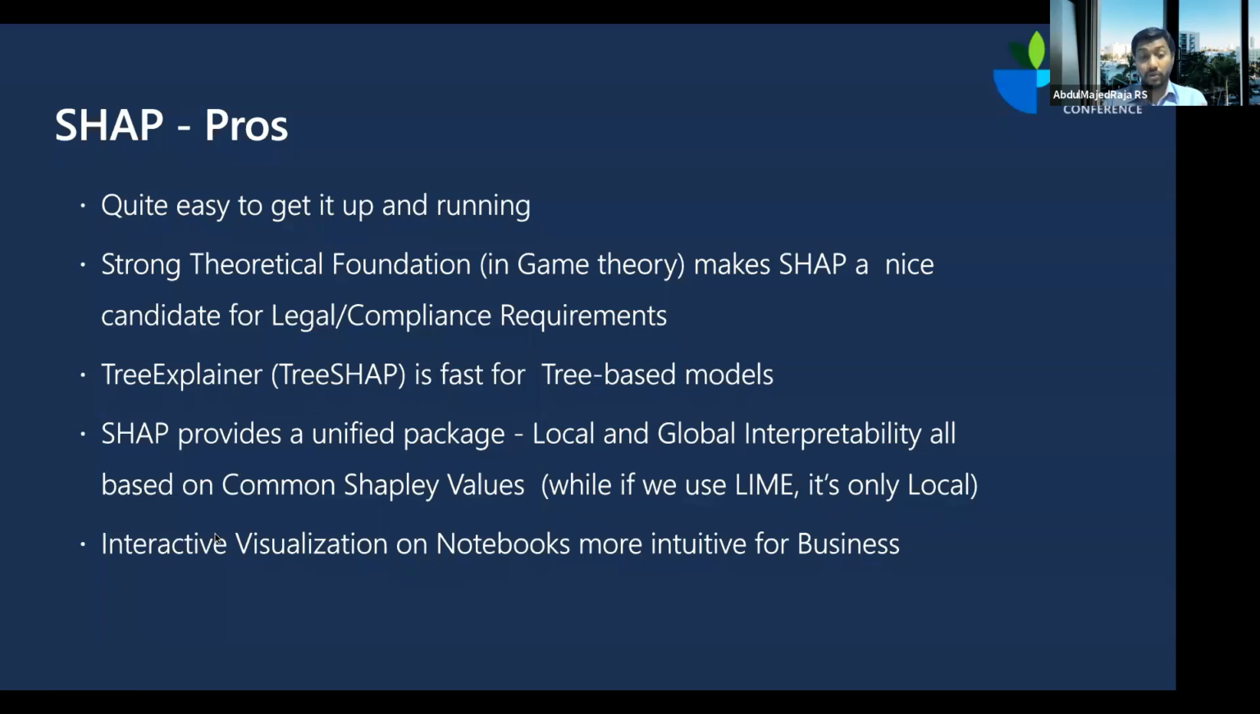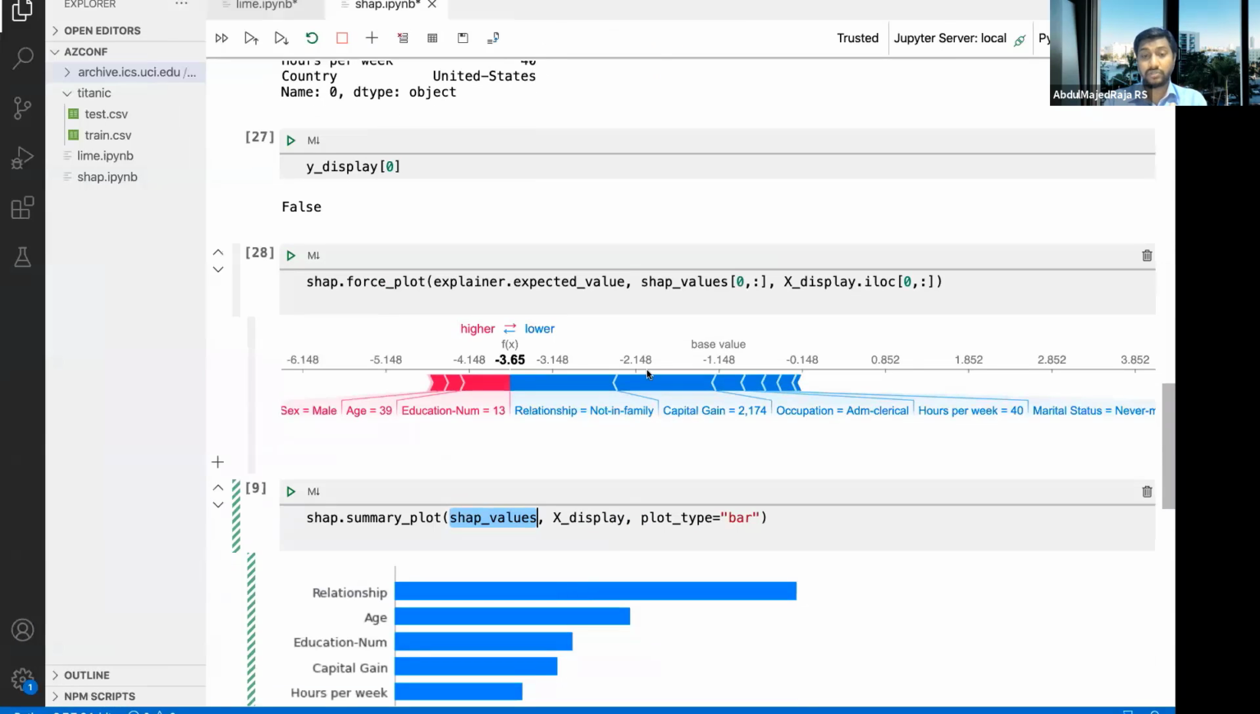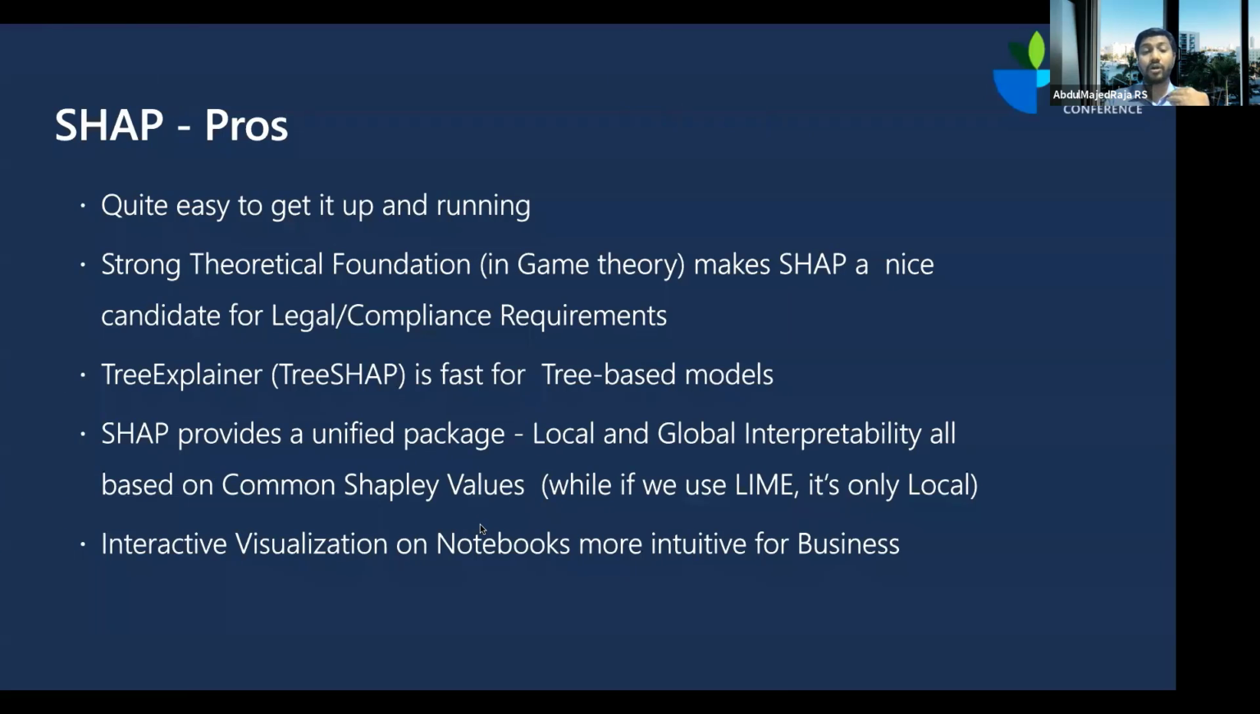And SHAP gives you interactive visualization. You just saw, right? And everyone likes interactive visualization, so that is quite good. It's easy for business stakeholders to understand and play around with the data because of its interactive visualization, which can be deployed on a Jupyter notebook, or if you have a blog, you can publish it.